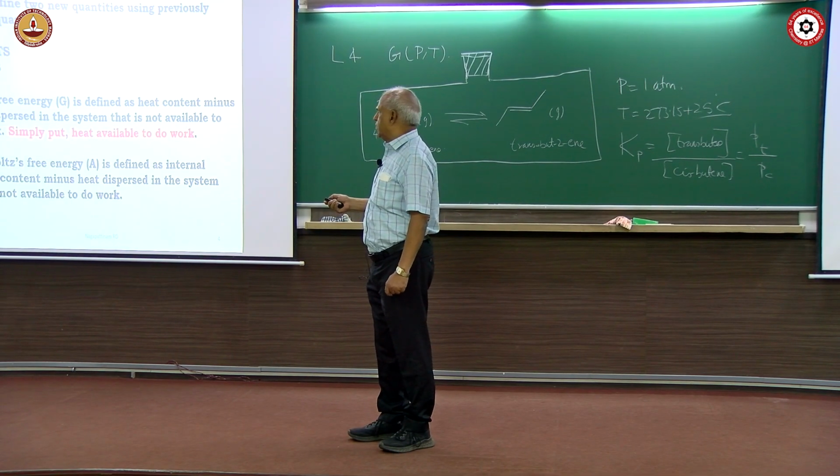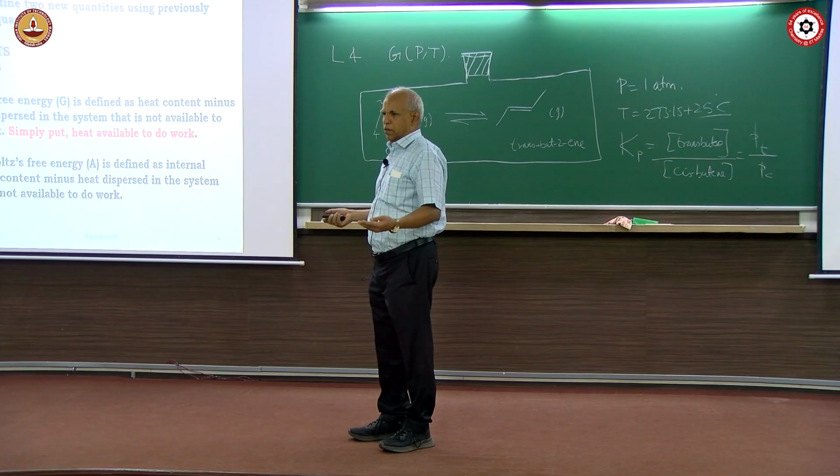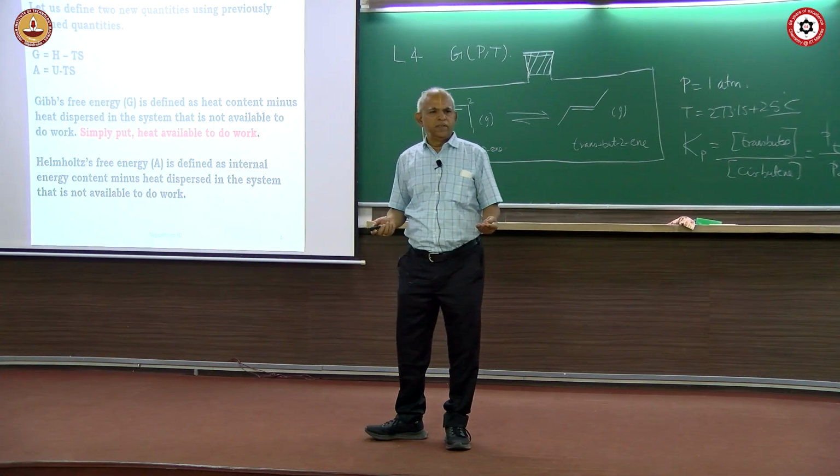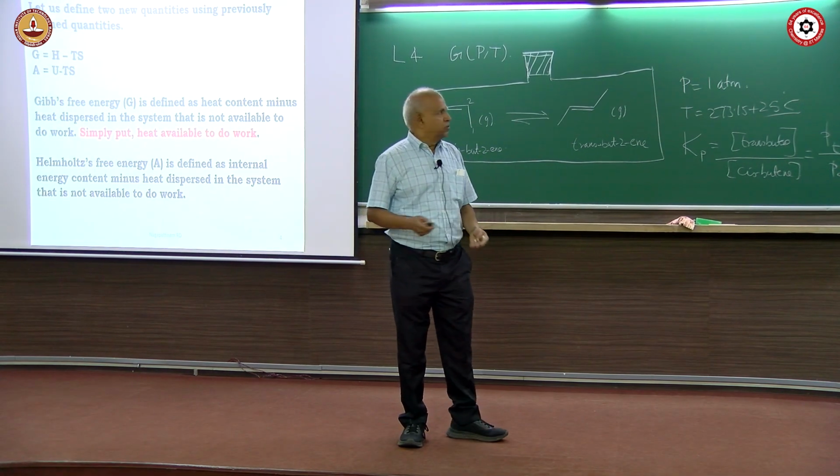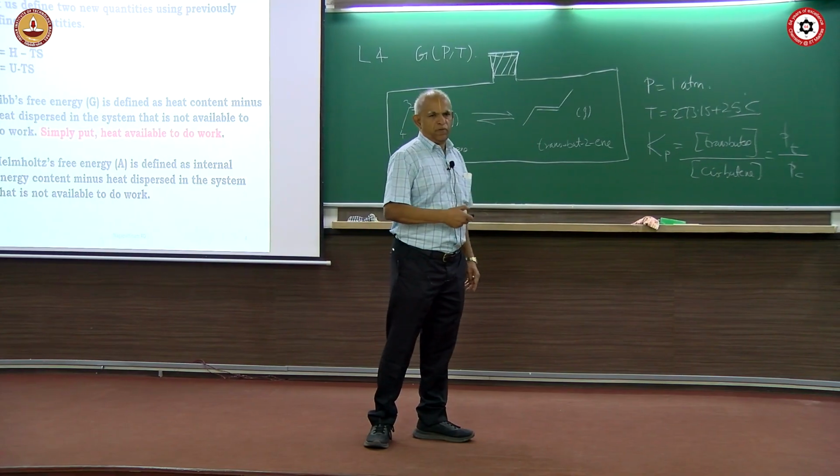Okay, generally in chemistry we use G only because we use gases. Largely, volume change occurs in chemical transformation. That's why G is used in chemistry. Helmholtz free energy is used in physics largely.